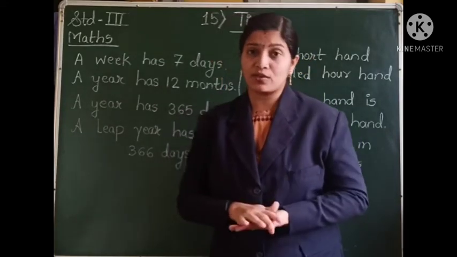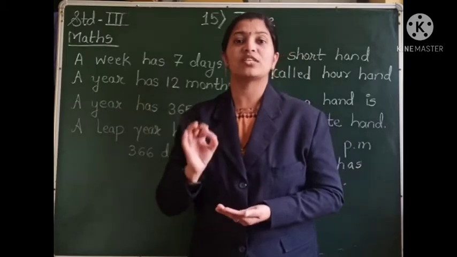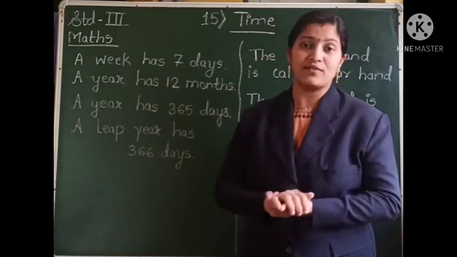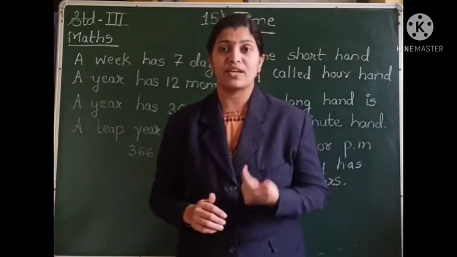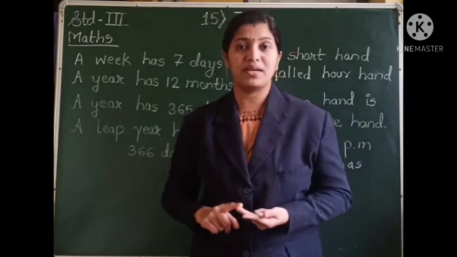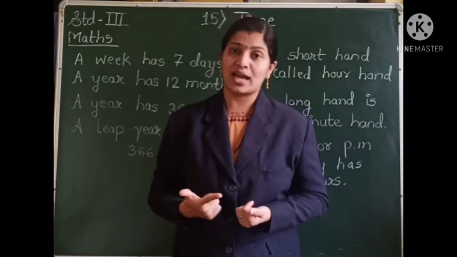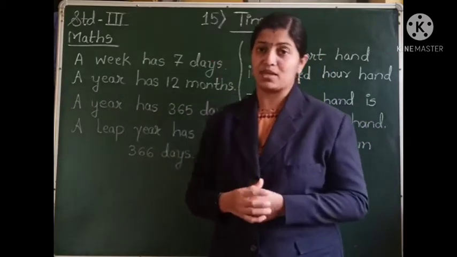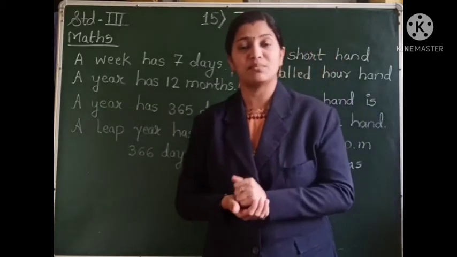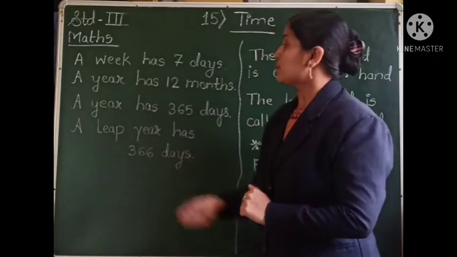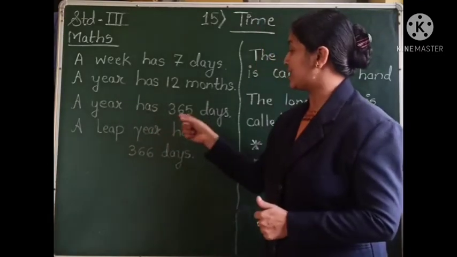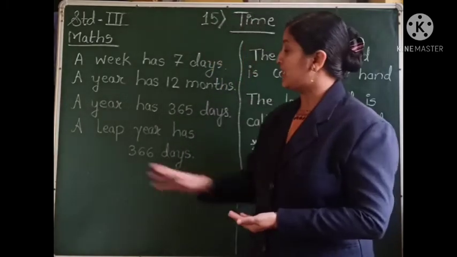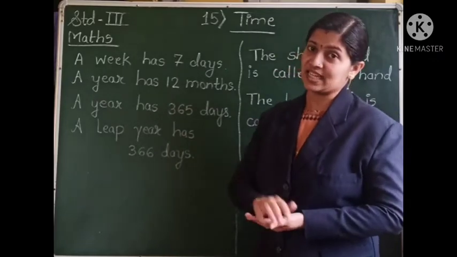Monday is the first day of the week and Sunday is the last day or the 7th day of the week. We also have learned that a year has 12 months. So the months are January, February, March, April, May, June, July, August, September, October, November and December. So the first month is January and the last month of the year is December. So a year has in total 365 days and once in 4 years we have a leap year and the leap year has 366 days.